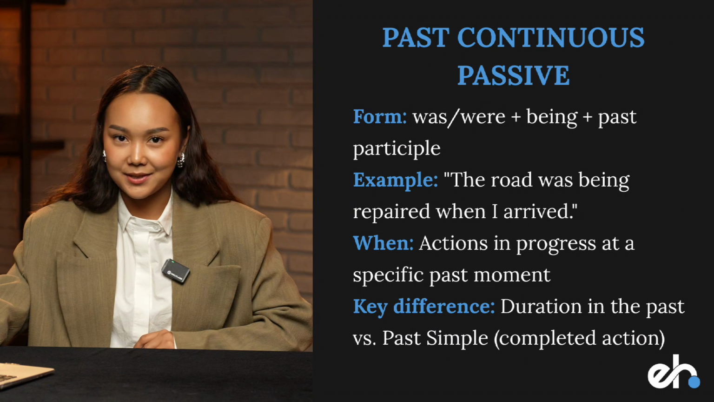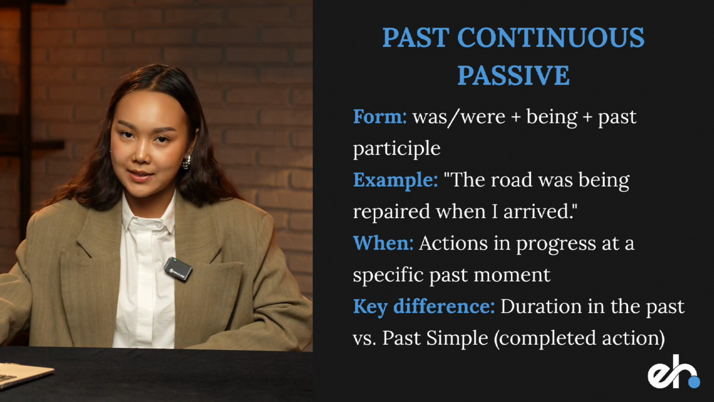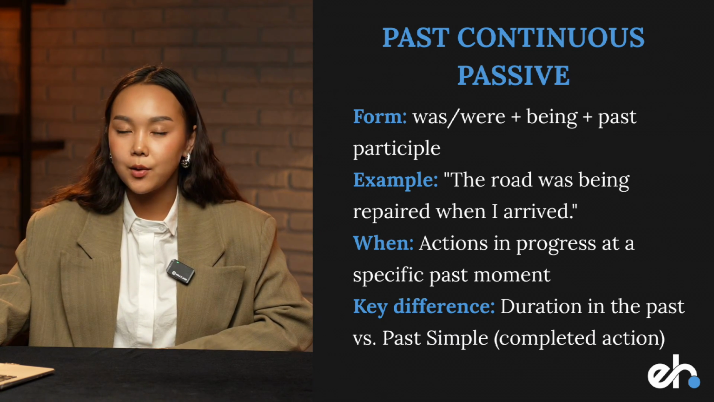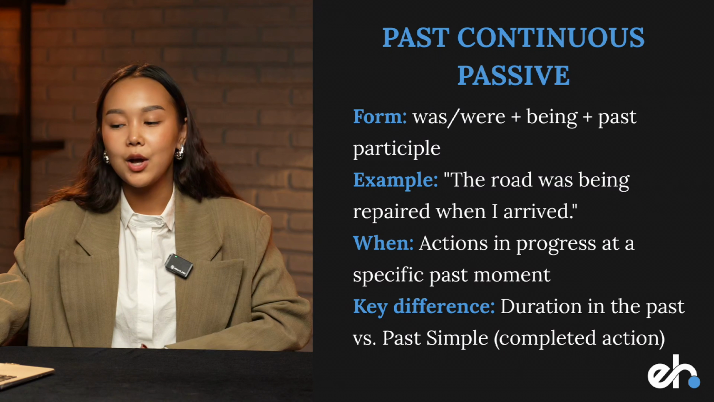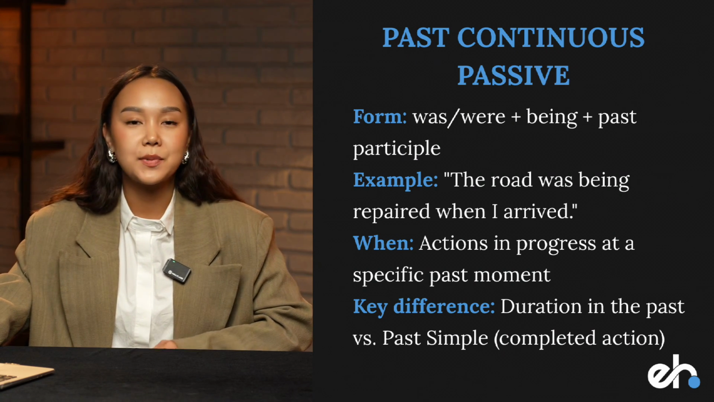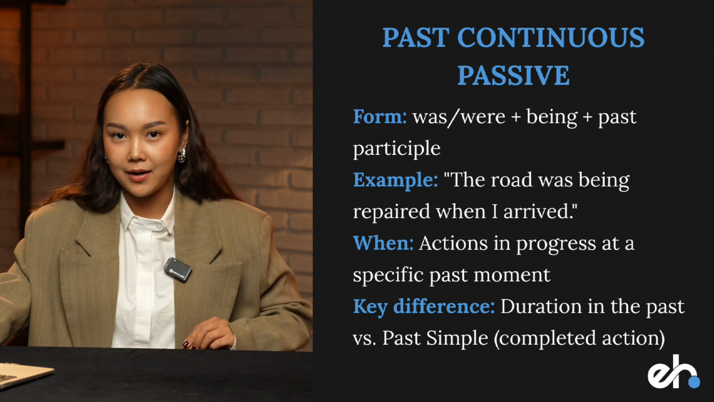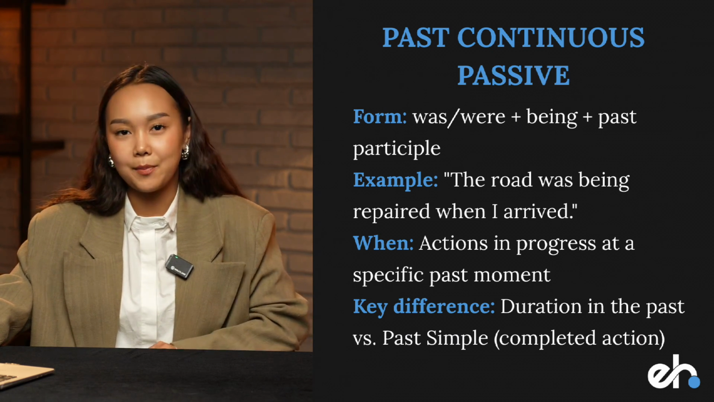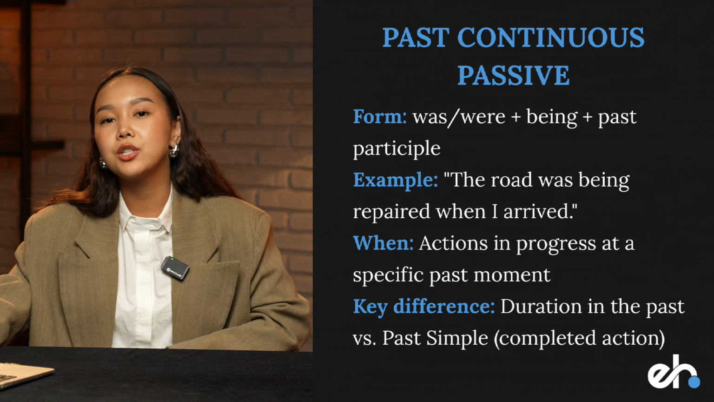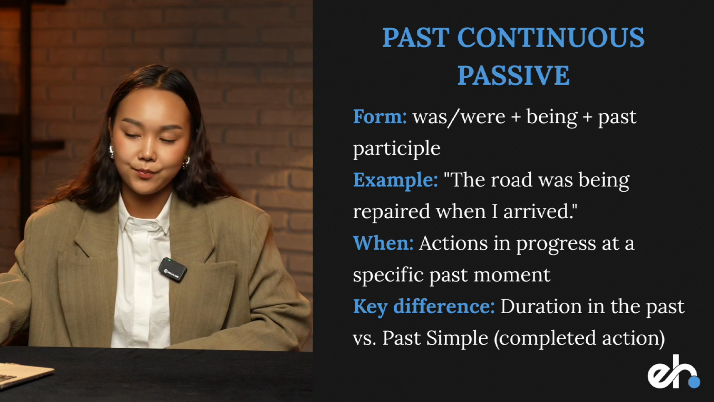Past continuous passive. Was, were, plus being, plus past participle. For example, the road was being repaired when I arrived. We use it when we're talking about actions in progress at a specific past moment. So something was happening at some point of time in the past. And key difference here is that we have a duration in the past rather than completed action.